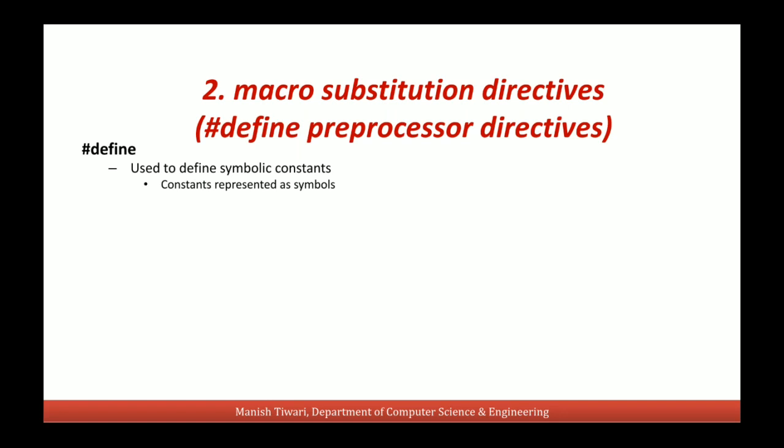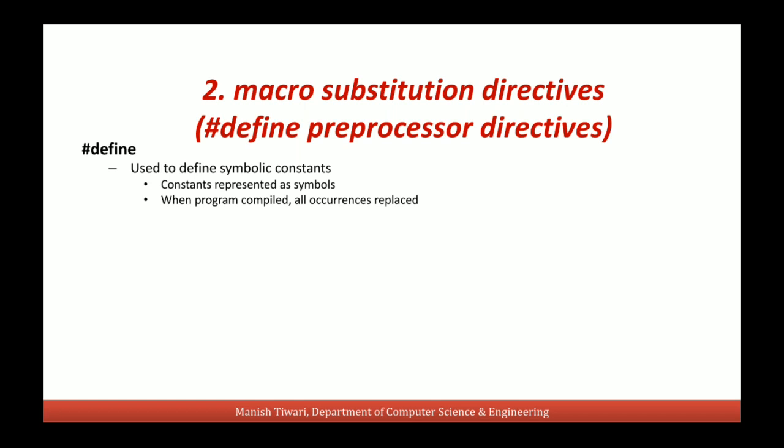We all know that the value of pi is a constant, equal to 3.14159. So instead of writing the value directly 3.14159, we can use a macro pi for this. So this can be used to define the symbolic constant in a program.